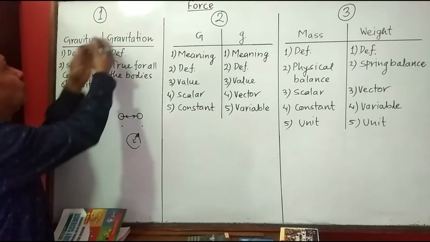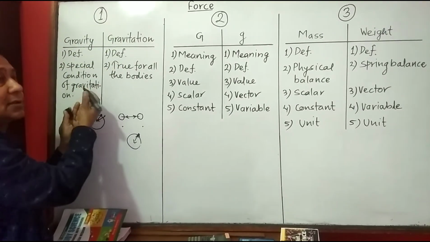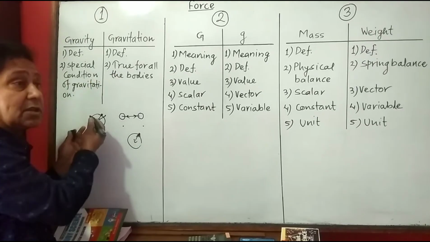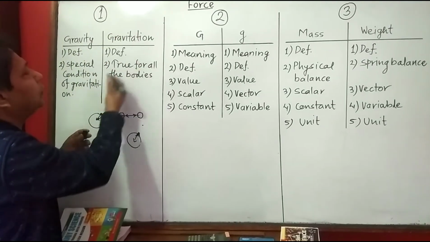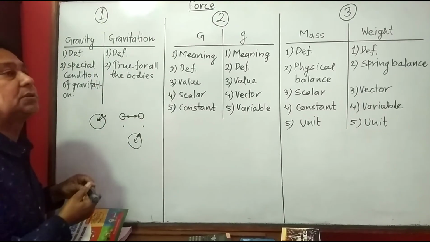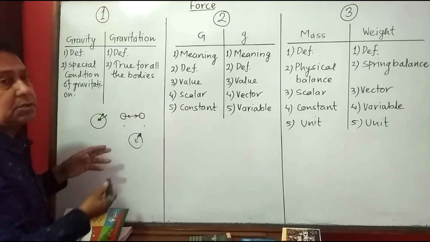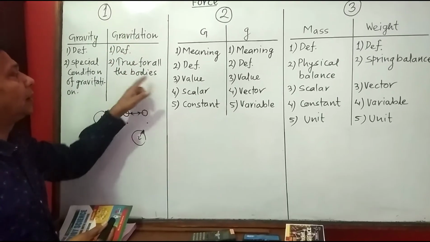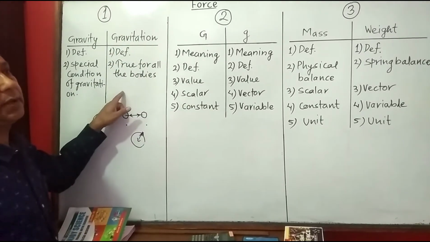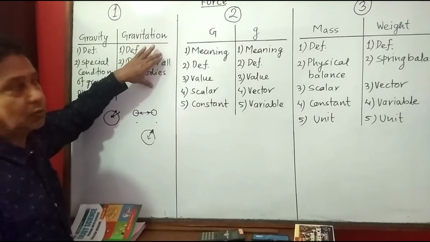That's why this is one of the special conditions of gravitation. Gravity is also gravitation. But gravitation is true for every object of this universe, every body of this universe. This gravitation is true for all the bodies, whether they are very big or small. You can write this way.